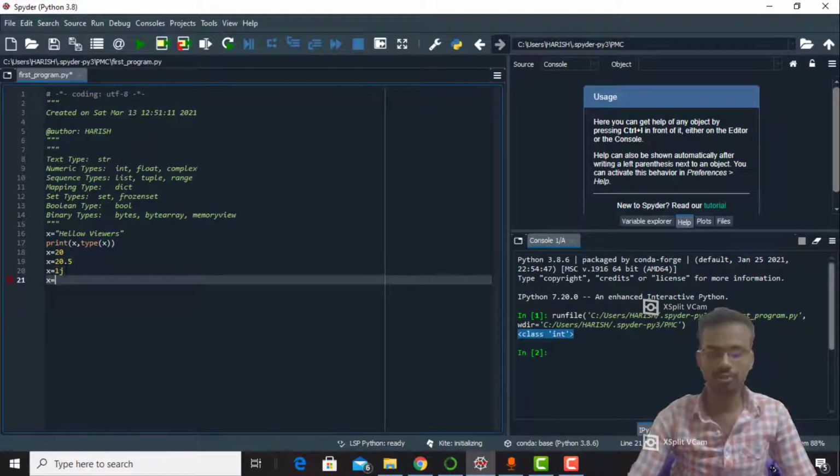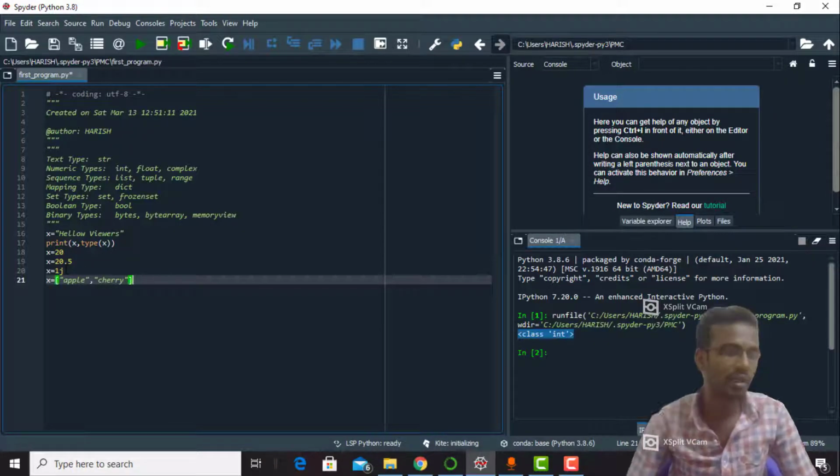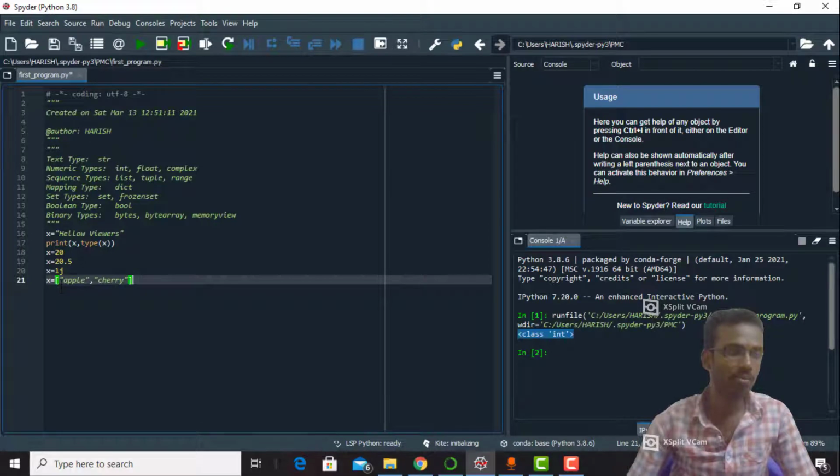So x equals apple, cherry. So this is called a list. The list declaration must start with an open square bracket and end with a closing square bracket. So this is called a list. The values can be separated with a delimiter, a comma.